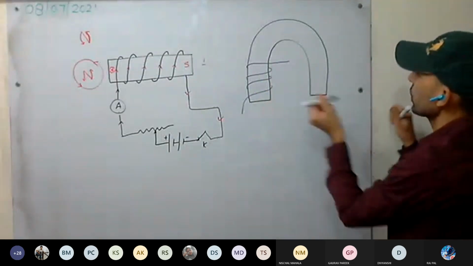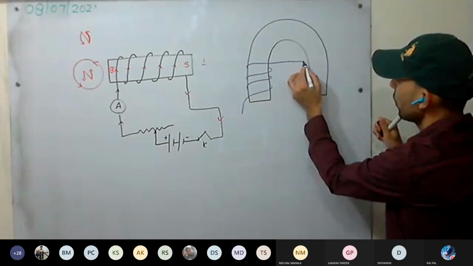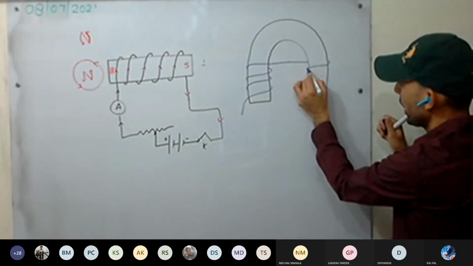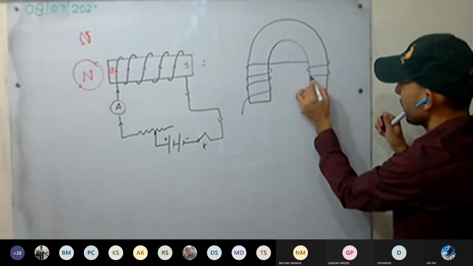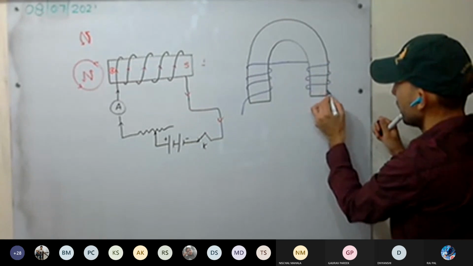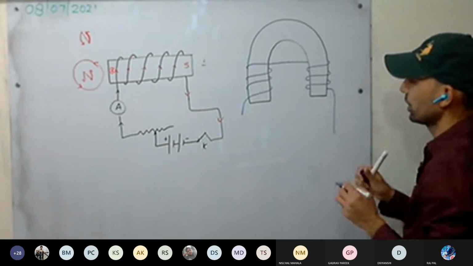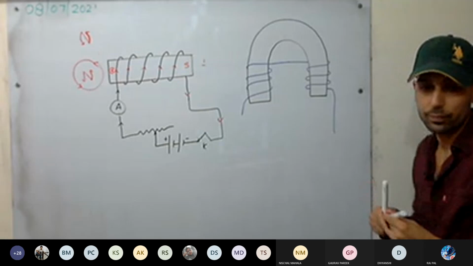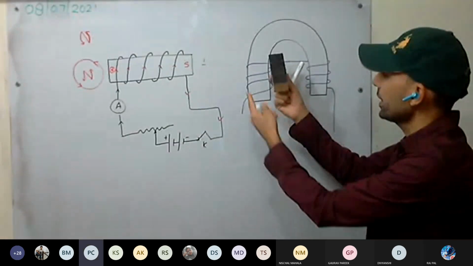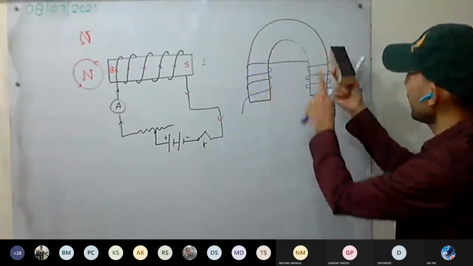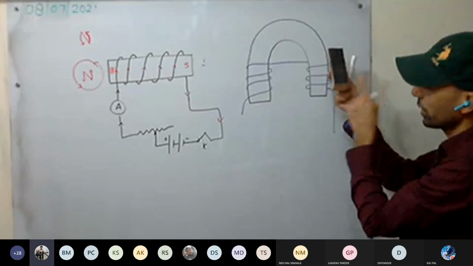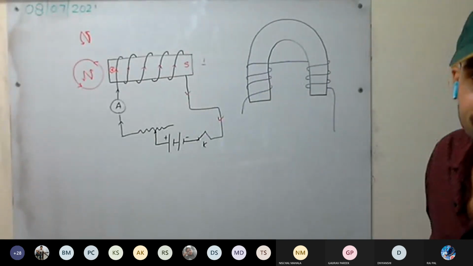So rather than going from the top, it will go on the back, come from the back on top, and come back and go down. Understood this one? Yes, sir. This side you are winding in this way, and this side you are winding this way. Okay.